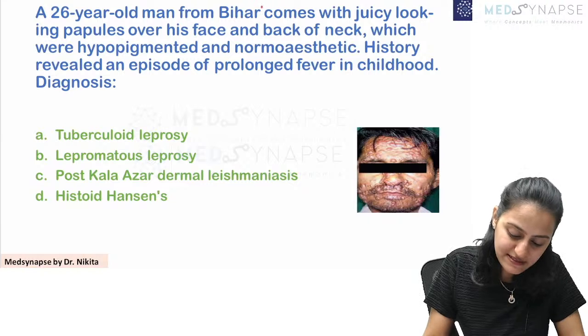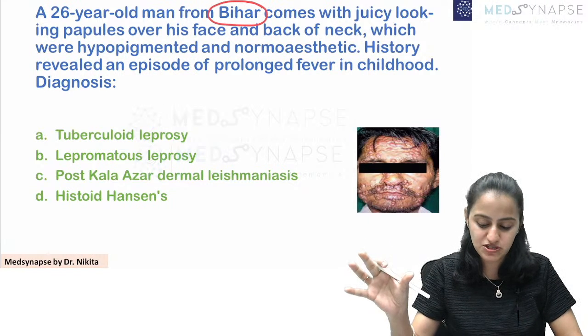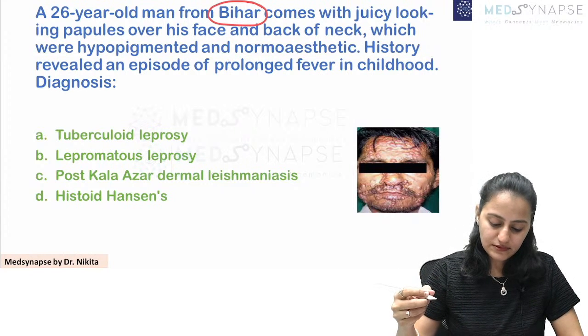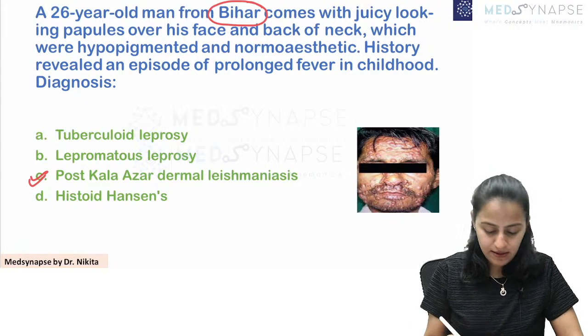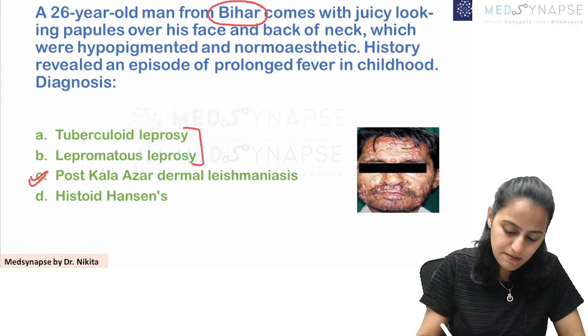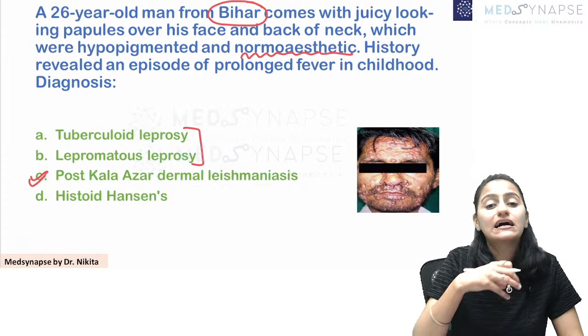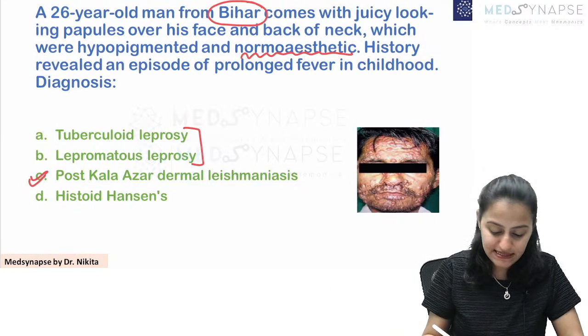So when you have this history, a patient from Bihar, UP, with some skin lesions, you should always think of, very good, Kala Azar. Why is this not leprosy? Because remember, the normal sensation rules out leprosy. A hypopigmented skin lesion with loss of sensation is leprosy.